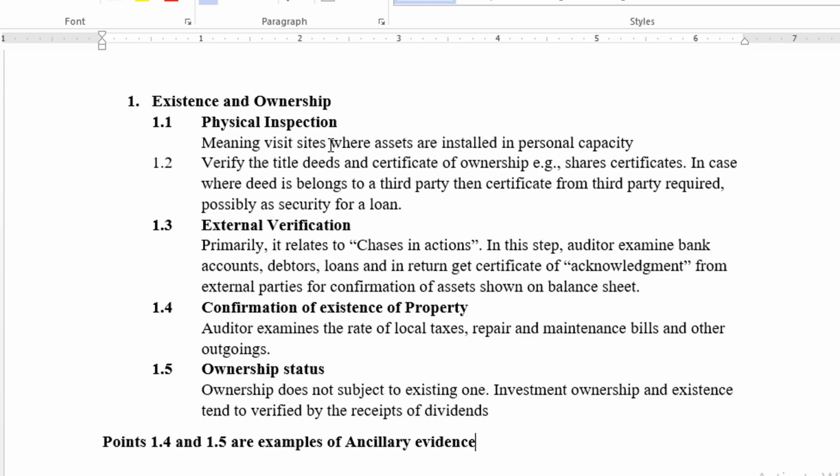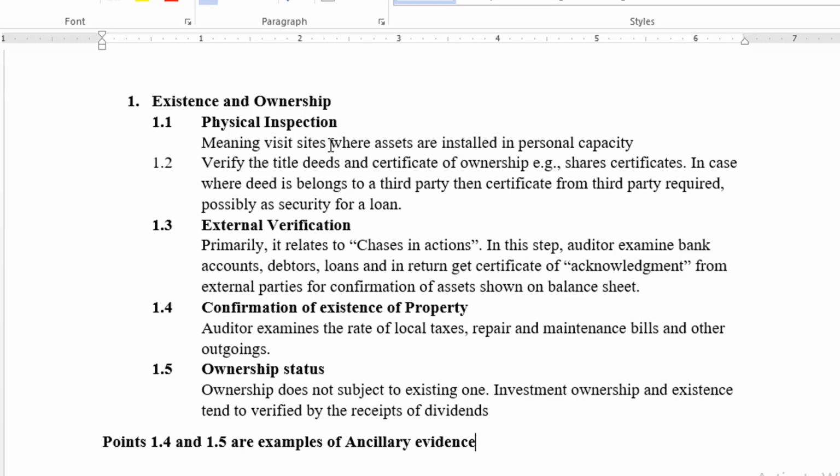Now I jump into the third point, which is external verification. External verification means that you find some accounts on the asset side of the balance sheet that belong to an external party. Let's suppose you have advances or loans, or you have made some deposit in the bank, or you have purchased some marketable securities, and you have sold some goods on credit basis or receivables, and these are the external parties of the business.